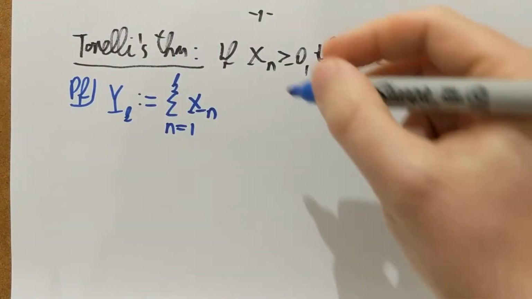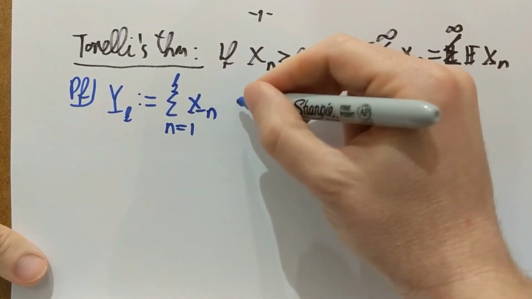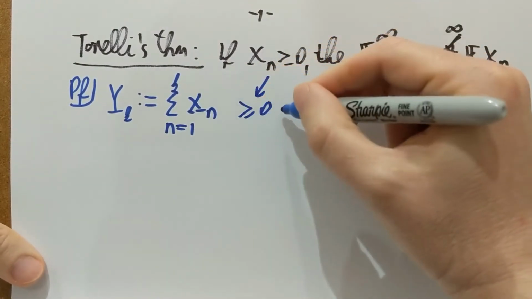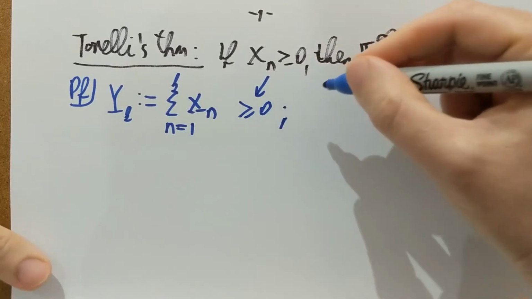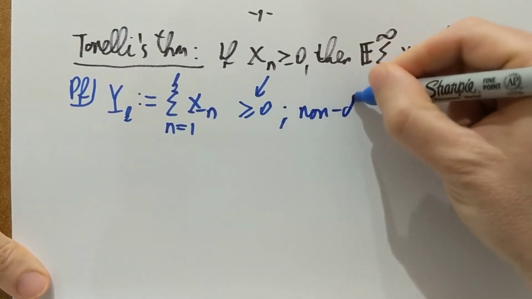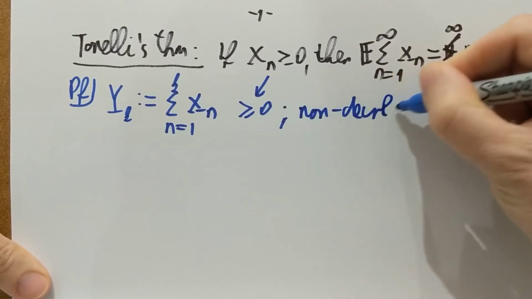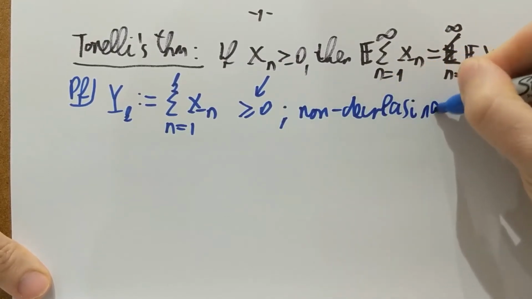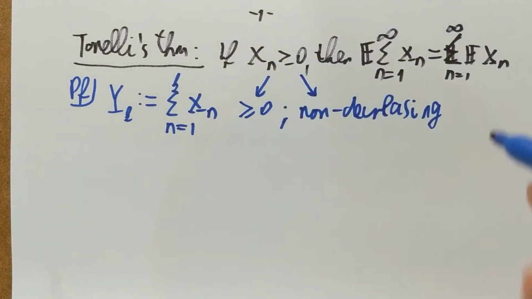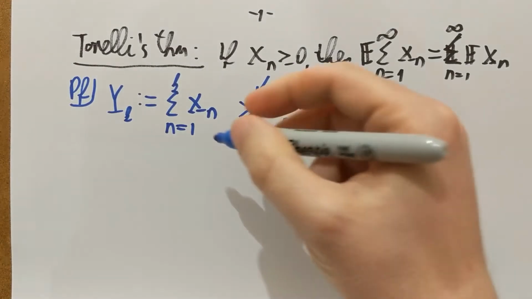Now the Xn's are non-negative, so we know two things about the Yk's. First of all, the Yk is non-negative, and we also know that these, as a function of k, are non-decreasing, again because the Xn's are non-negative. So if they are non-decreasing, then we know that monotone convergence applies.